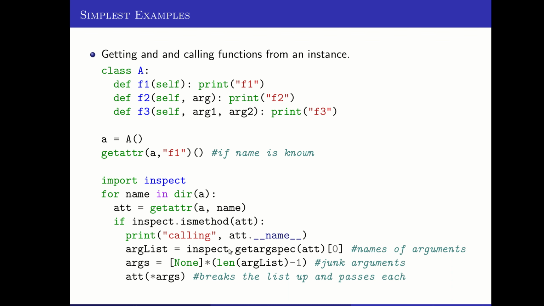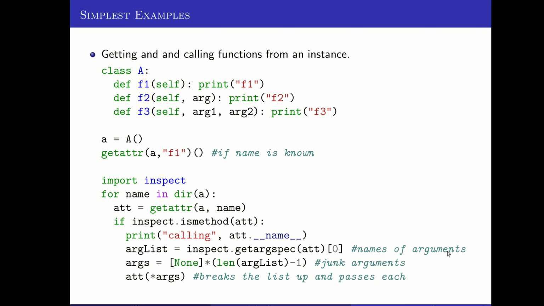Here, then we use inspect to get the specification of what the arguments will be. So this gives us the names of the different arguments. I don't actually really care about the names here. What I care about is how many there are, because I'm going to give values for those different things. Now, the unfortunate thing versus Java here is that this tells us nothing necessarily about the types of those arguments.